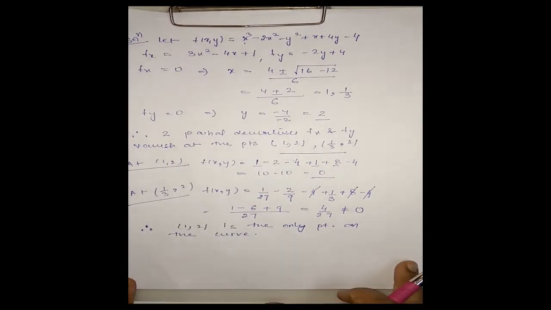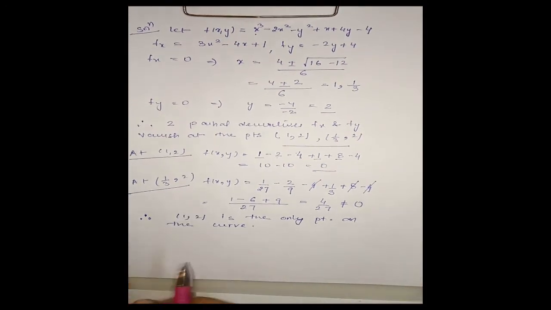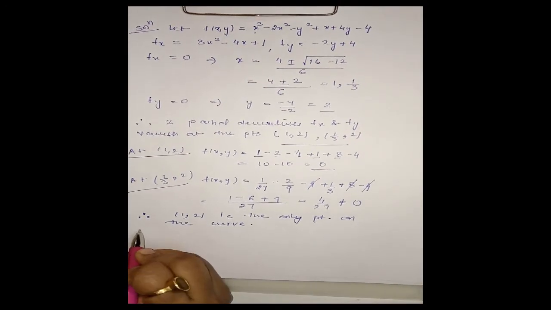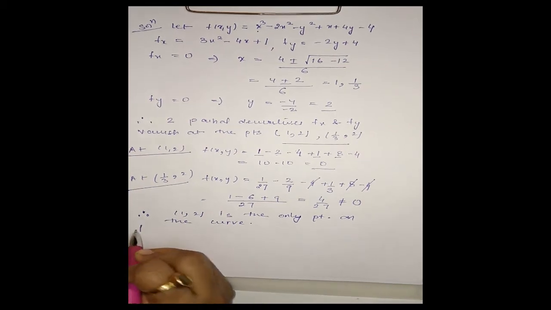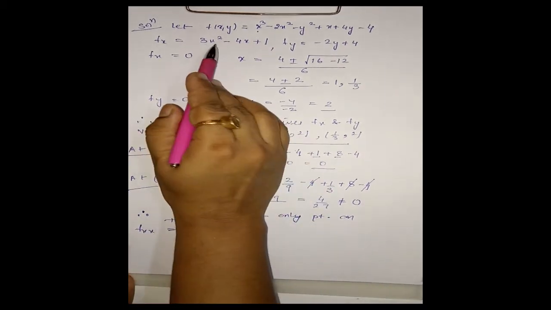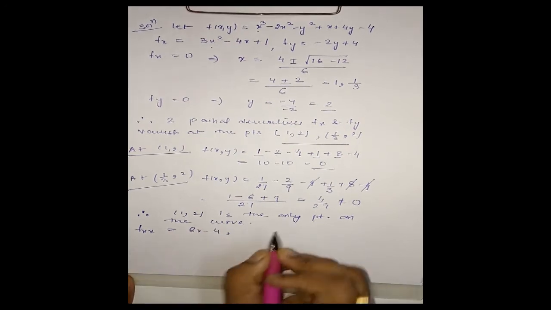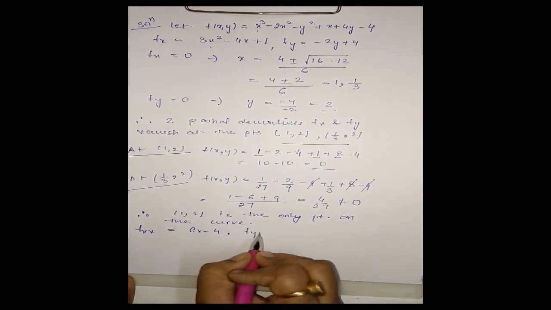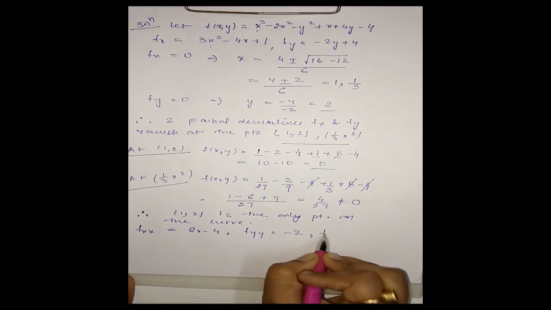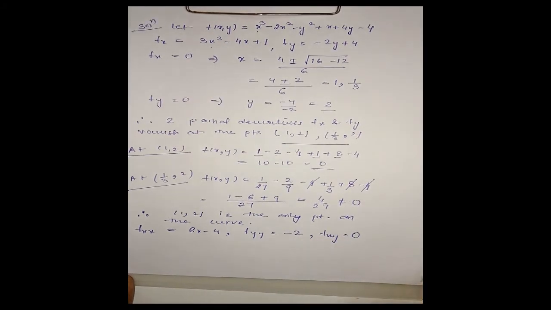Now we have to find the nature of the double point at this point. For this, we have to find fxx. fxx will be 6x minus 4, fyy will be minus 2 and fxy will be 0.